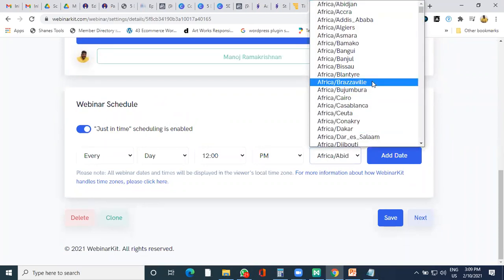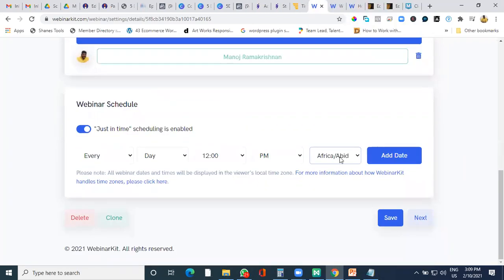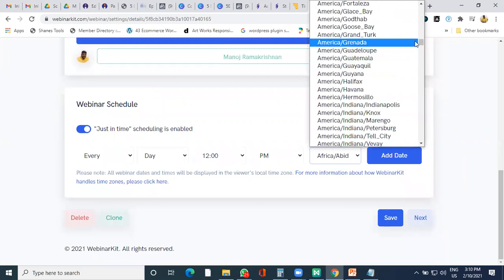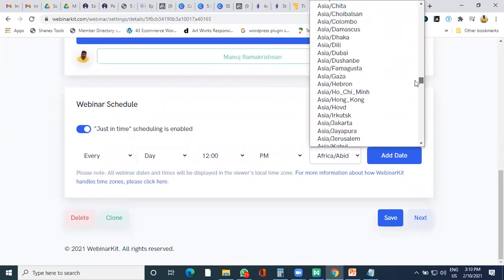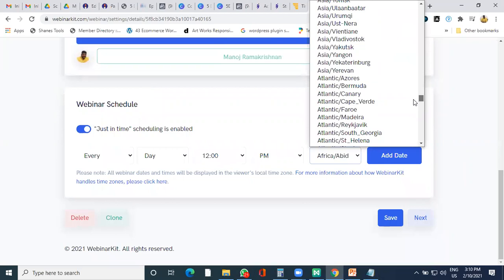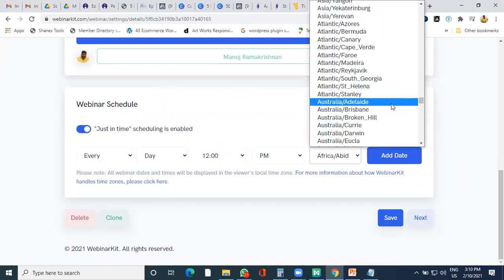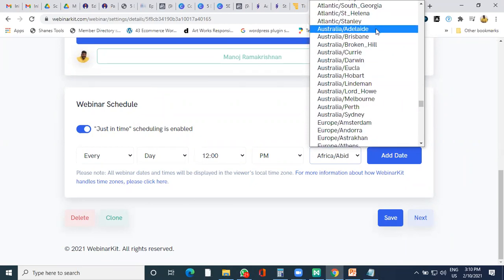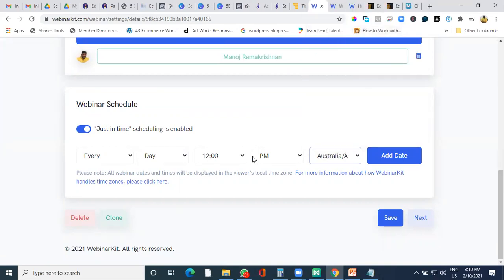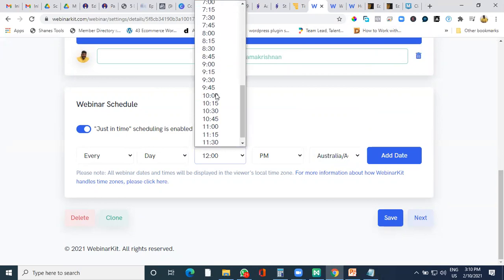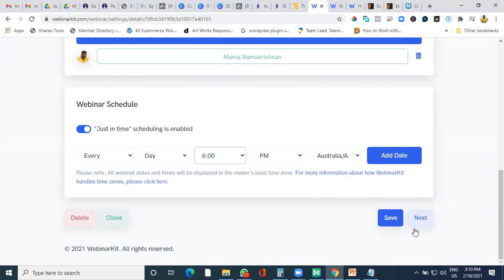If you want a particular audience to join in their particular time zone, say for example, if you're talking about Australia, at 6 p.m. you want the session to be done. Now Australia has four different time zones. So Adelaide, Brisbane, and different time zones. You can choose any of the time zones. Say Adelaide time zone, Adelaide 6 p.m. All the students who are going to be in that particular region are going to join in that particular time zone and attend your webinar. So this is again a pre-recorded thing.